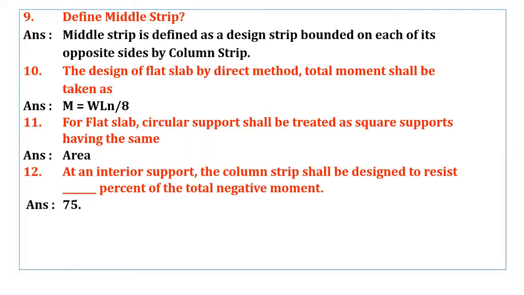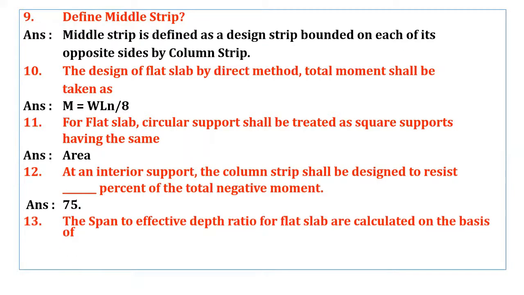So at an interior support, the column strip shall be designed to resist 75%. The span to effective depth ratio for flat slab are calculated on the basis of longer span.